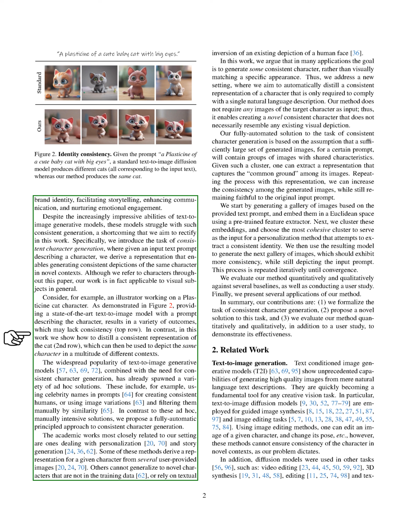We're introducing the task of consistent character generation. Given a text description of a character, we aim to create a representation that allows for consistent depictions of that character in various contexts. While we use the term characters in this paper, our work can be applied to any visual subject. For instance, an illustrator working on a plasticine cat character might use a text-to-image model to generate different versions of the cat. However, these versions might lack consistency. We aim to create a consistent representation of the cat that can be used in different contexts.